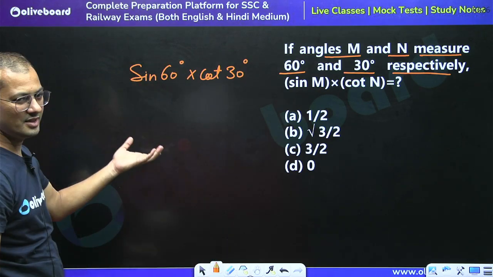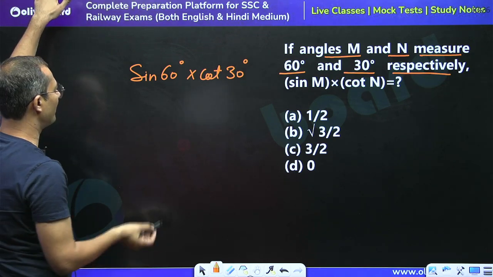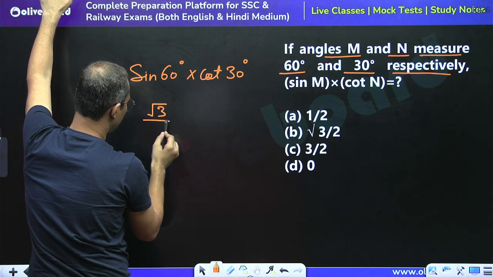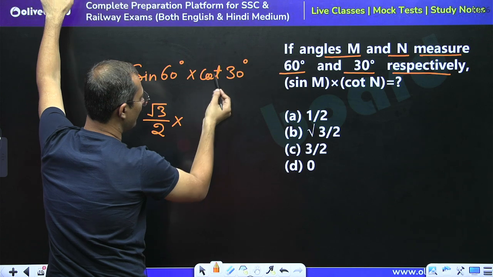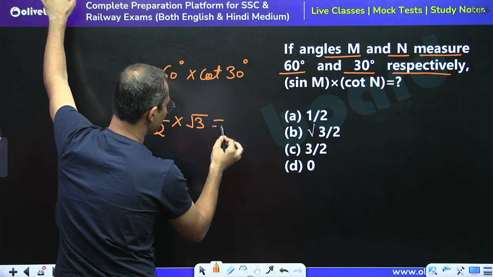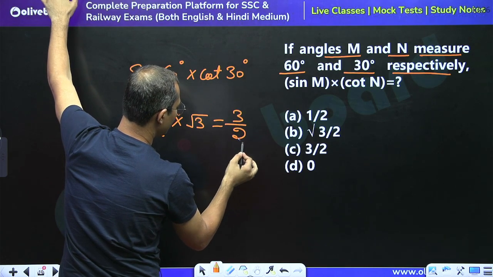This is a very easy question. We know that the value of sine 60 is root 3 by 2, and the value of cot 30 is root 3. So we can say that 3 by 2 is the right answer.